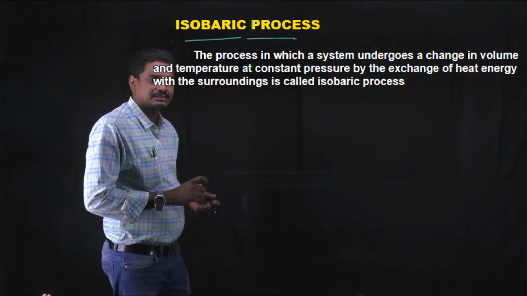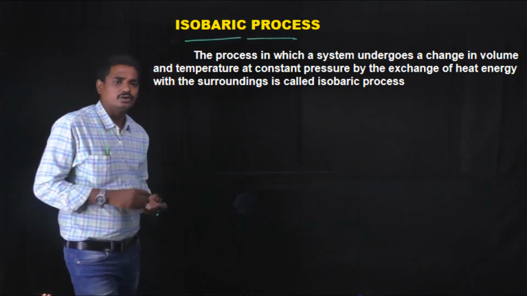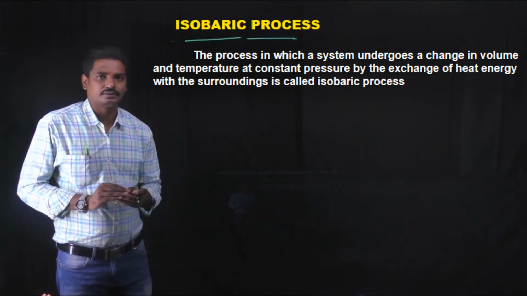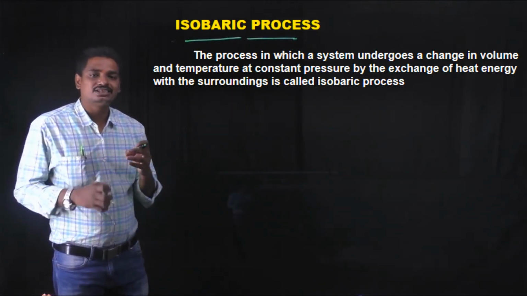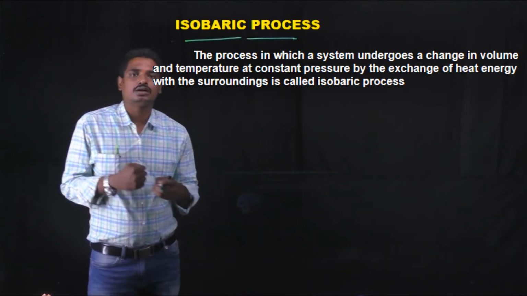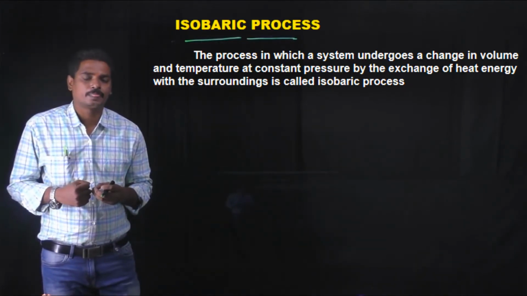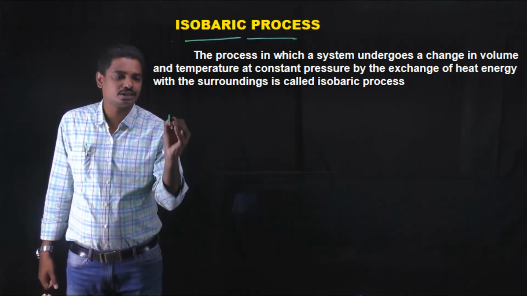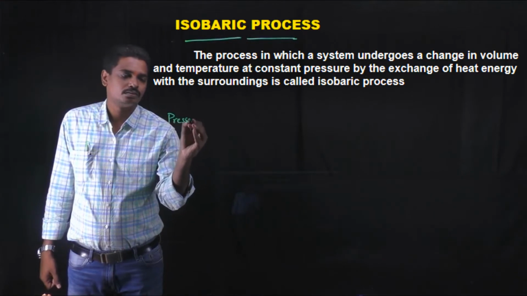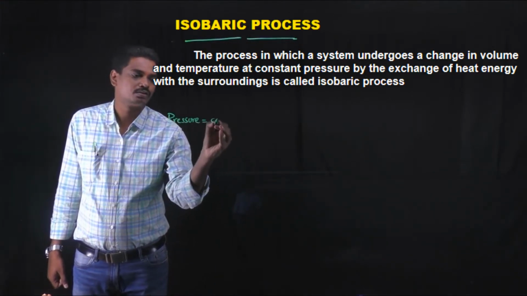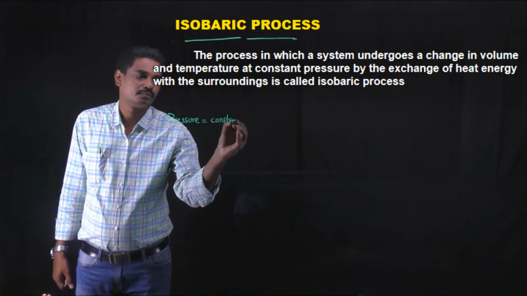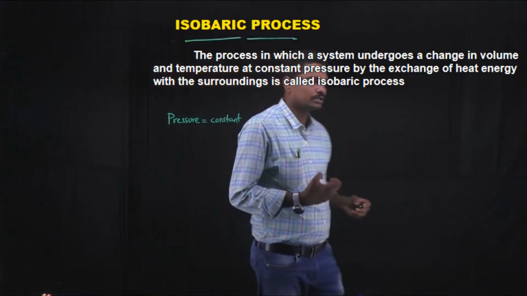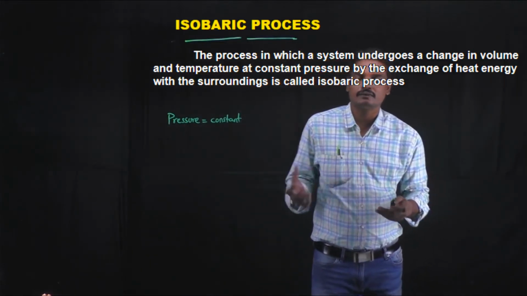The process in which a system undergoes a change in its volume and temperature at a constant pressure by the exchange of heat energy with the surroundings is called isobaric process. That means here in isobaric process the pressure should be constant. So how will it happen? How can we write the mathematical equation of the first law of thermodynamics?